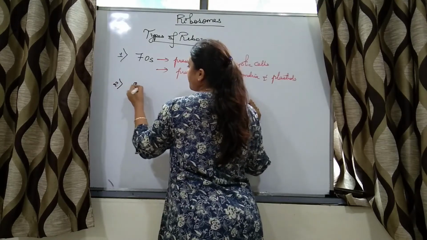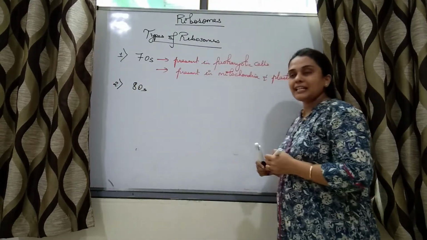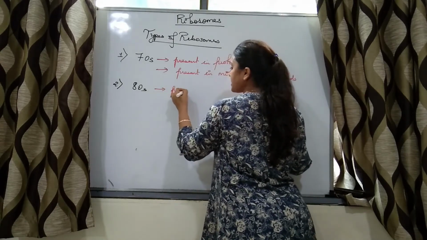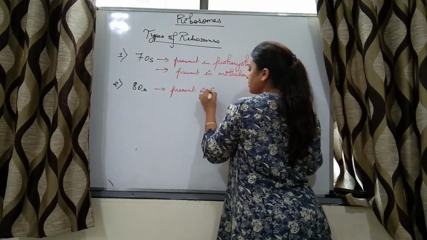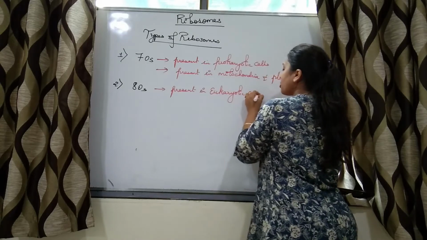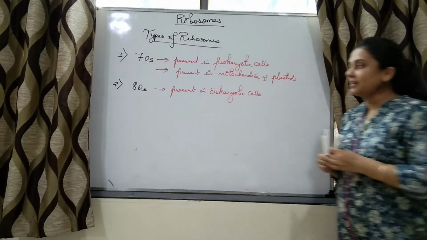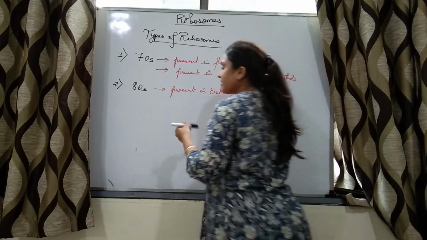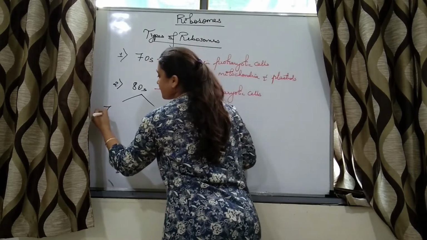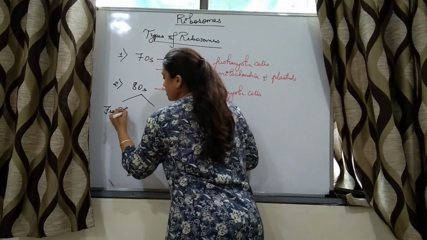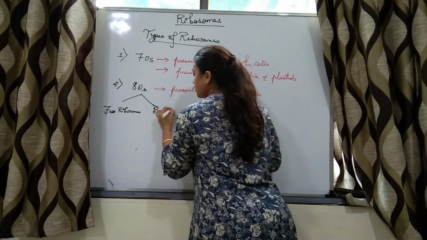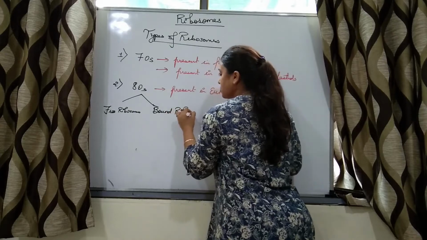The second type of ribosomes are 80S type of ribosomes. This type of ribosomes are present in eukaryotic cells, right? So eukaryotic cells have 80S type of ribosomes. These ribosomes are further classified into two types, that is free ribosomes or bound ribosomes.